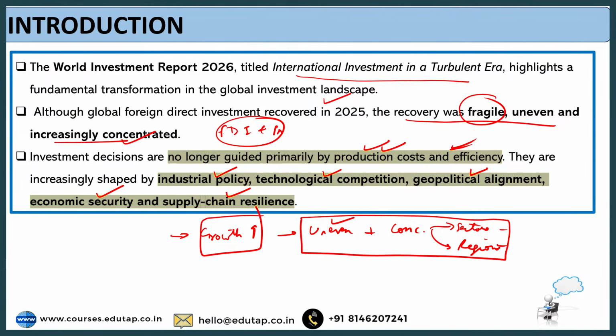But nowadays, in the times of geopolitics, or I would say geostrategic globalization, investments are influenced by other factors too, which can include the industrial policy of the nation, and the technological competition that is there because it is clearly linked to innovation. Then geopolitical alignment also, which reflects the stability of the nation. Then economic security and supply chain resilience too. Based on these factors, the investments are decided. We will understand it later in a detailed manner when we discuss the body part.